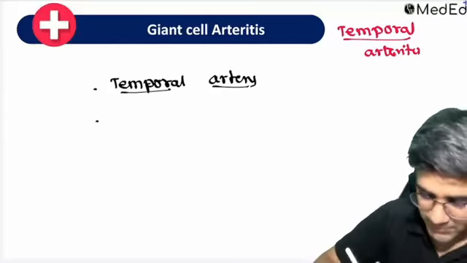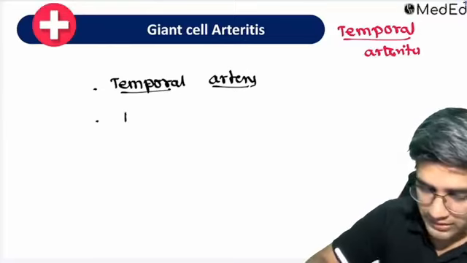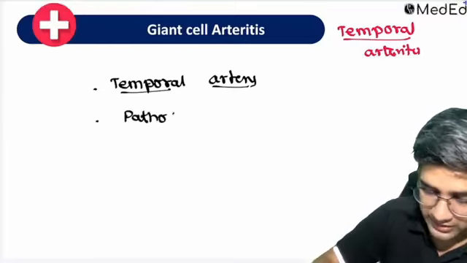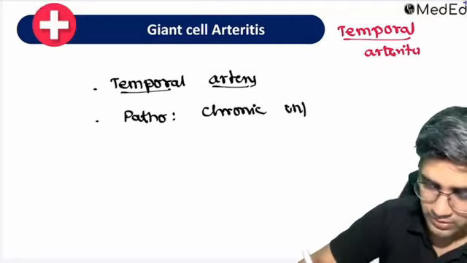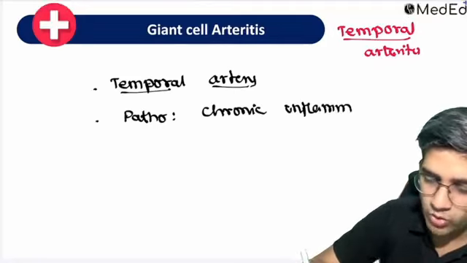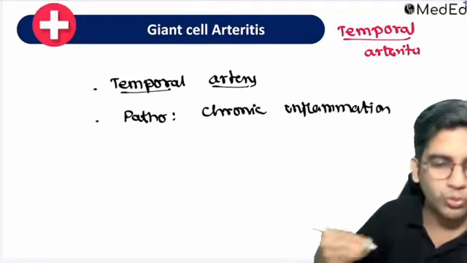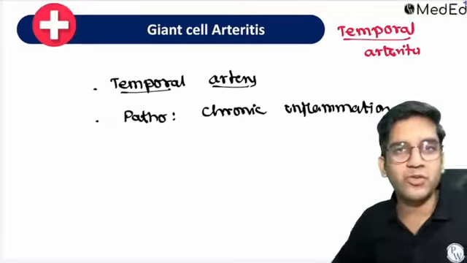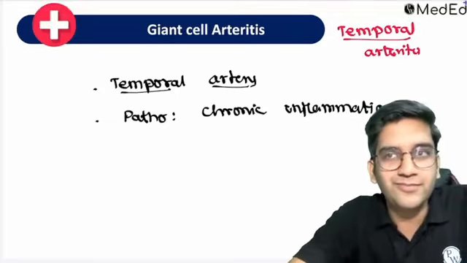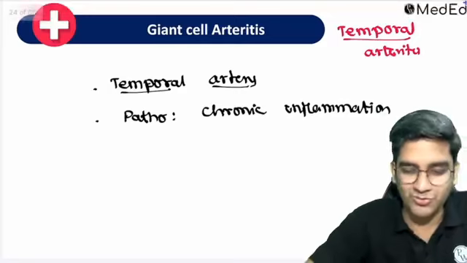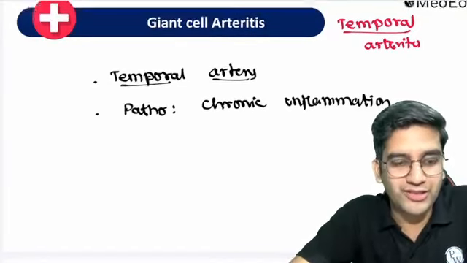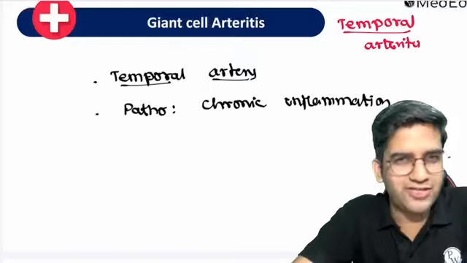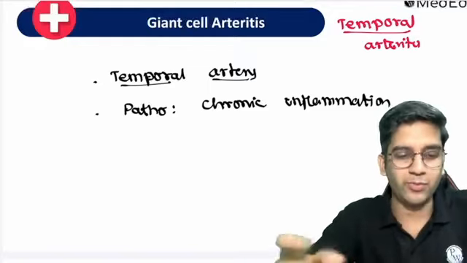Next, the pathogenesis of temporal arteritis is chronic inflammation. There are only two things I want you to know. If you know these two, that's more than enough for us. What's the hallmark of chronic inflammation? You guys know that. Tissue destruction, healing by fibrosis. That's all. It's the same TDHF: tissue destruction, healing by fibrosis.